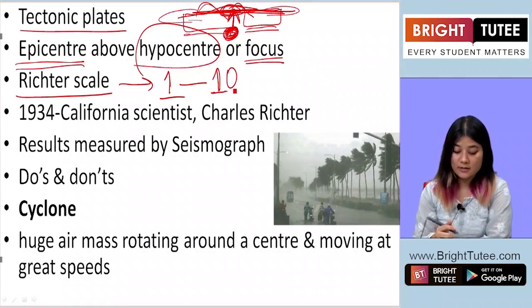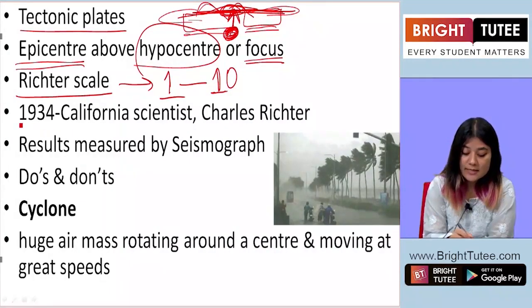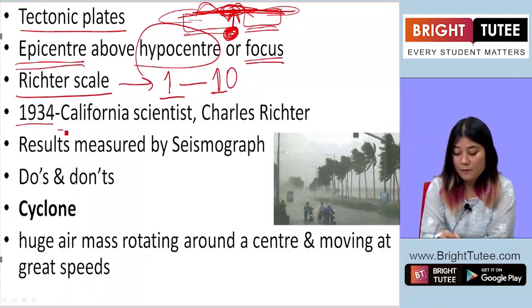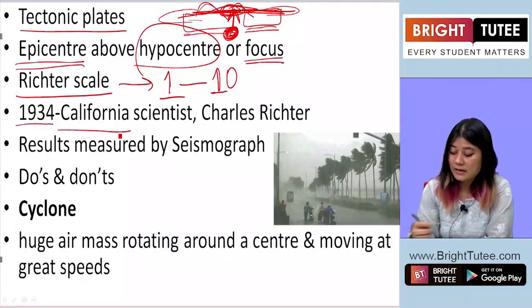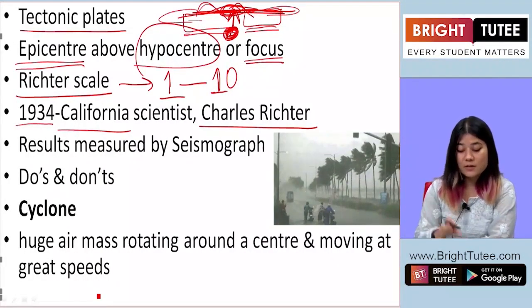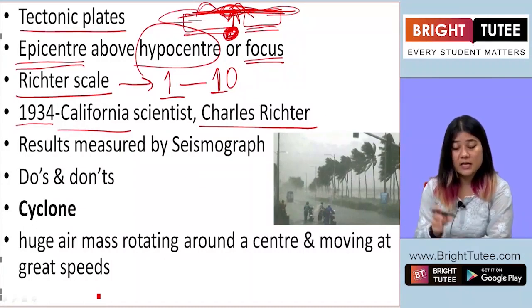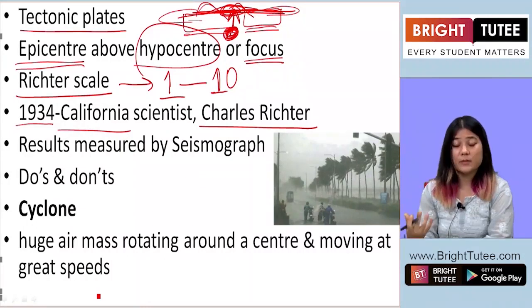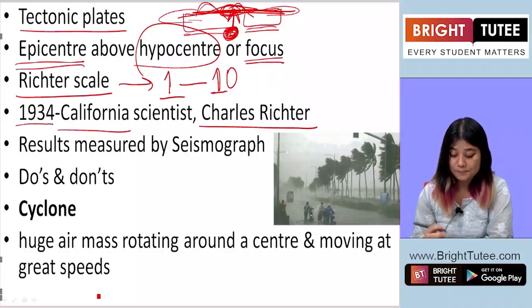Now, the Richter scale was discovered in the year 1934 by a scientist from California in the United States of America. His name was Charles Richter. So he discovered this tool to measure earthquakes, and that came to be known as the Richter scale.